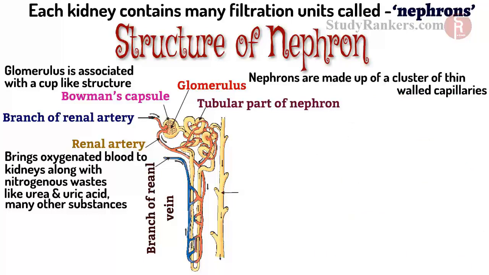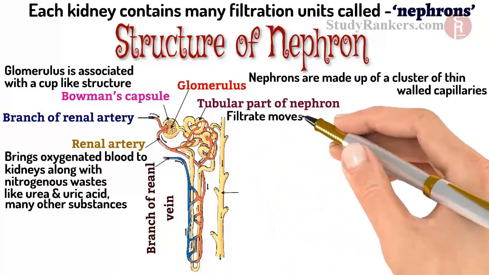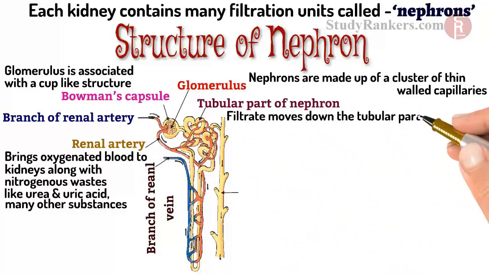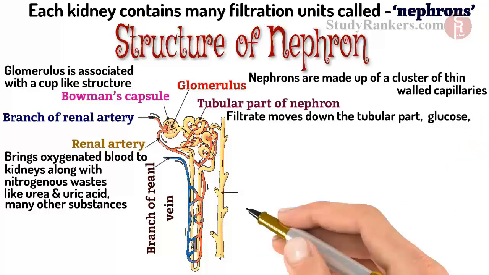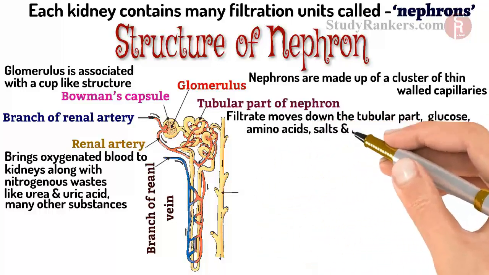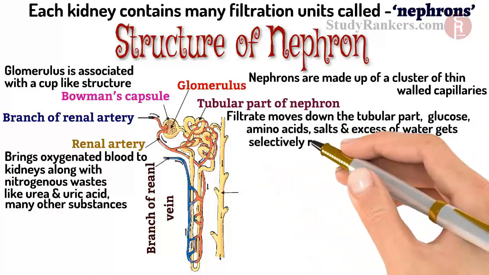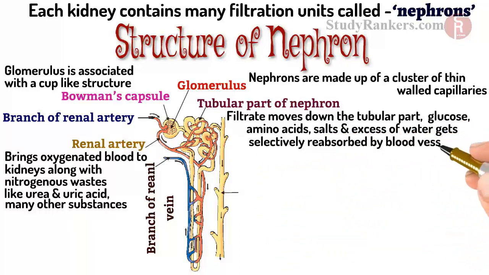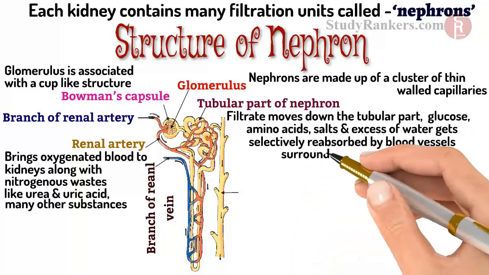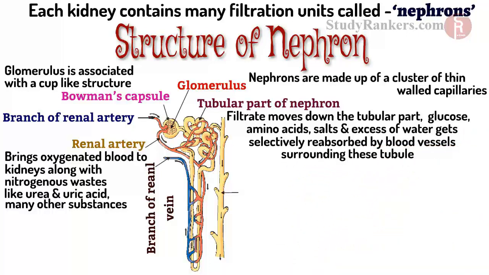Tubular part of nephron. Filtrate moves down the tubular part. Glucose, amino acids, salt and excess of water get selectively reabsorbed by the blood vessels surrounding these tubules.